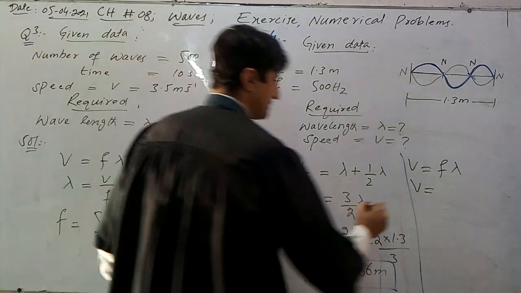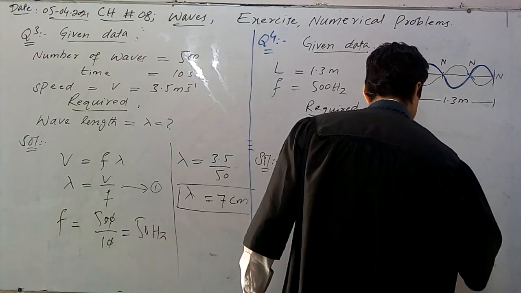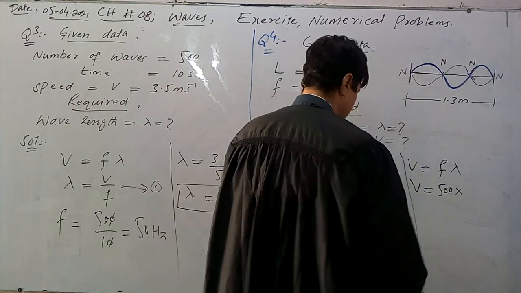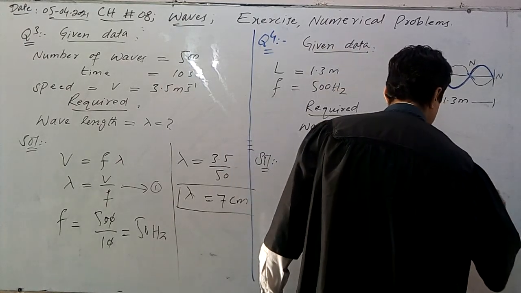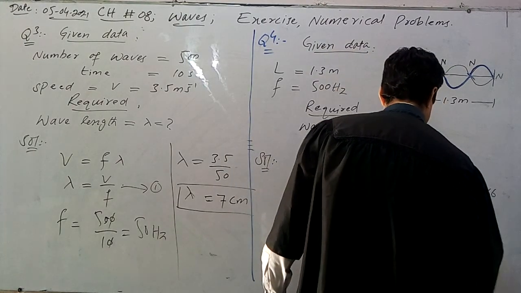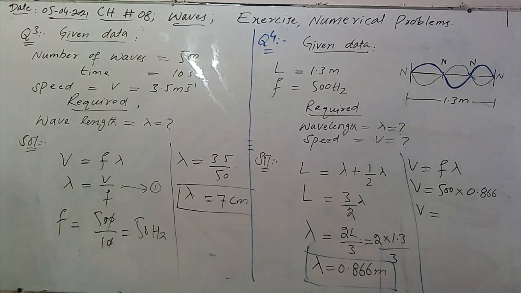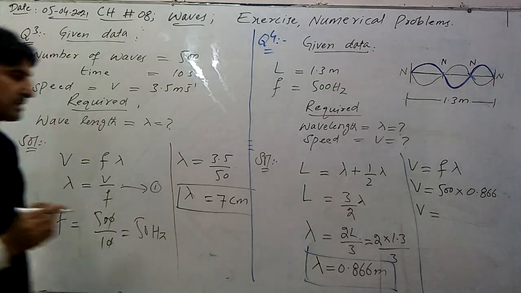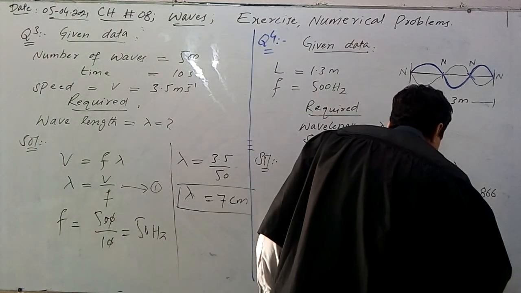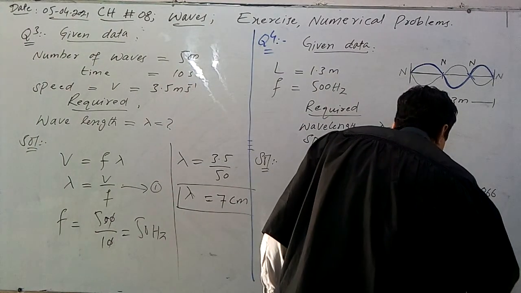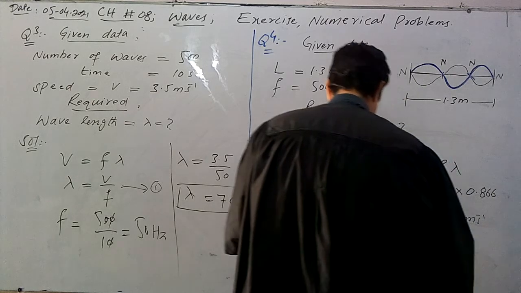So 500 multiplied by 0.866. So V is equal to 433 meter per second.